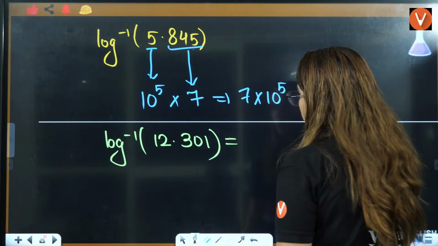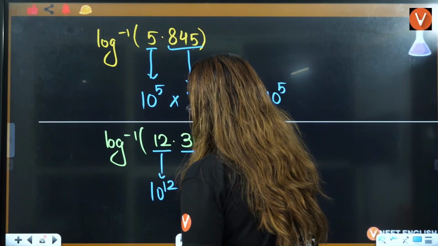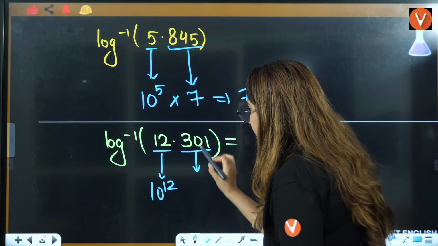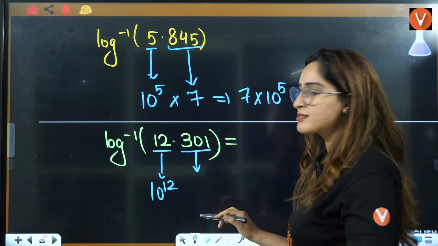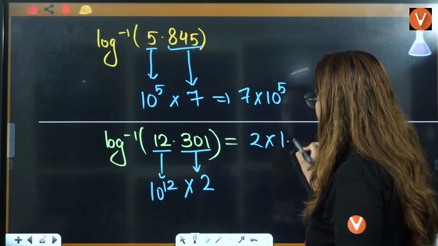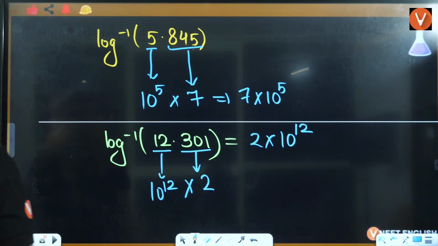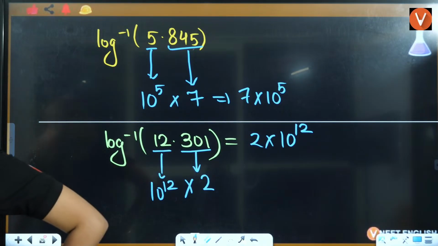Before the decimal, whatever you have will be your power of 10, so 10 raised to the power 12. After the decimal, whatever you have is your log value. Log 2 is 0.301, so this will be 2. So the answer will be 2 multiplied by 10 raised to the power 12. Okay? Yes, everybody? Right? Understood?